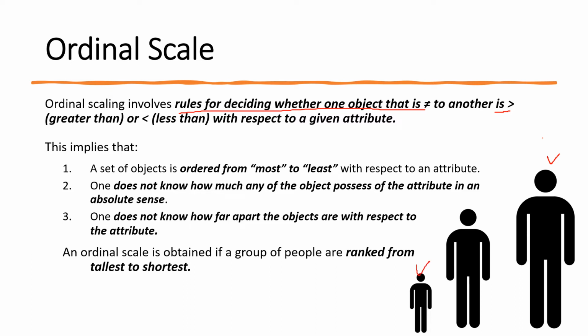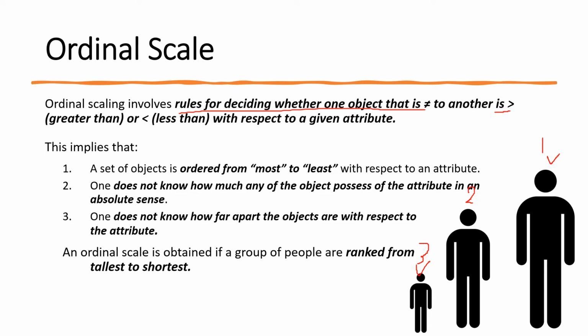Now we can rank them 1, 2 and 3, but there is an absence of equal interval. The difference between 1 and 2 is not equal to the difference between 2 and 3. They just categorize. We are not aware of how much of the trait they possess, the absolute sense of the attribute. We just give the order. That's why it's called the ordinal scale, or sometimes rank order as well.